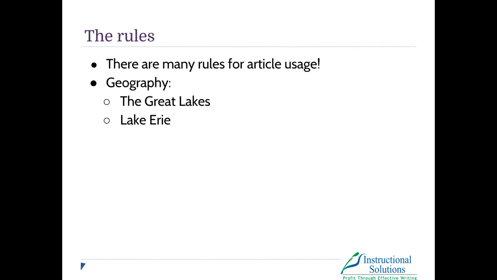We do something similar with mountain ranges and individual mountains. When we're talking about the whole mountain range, we use the definite article the. For example, the Himalayas. But when we're talking about one mountain in that range, we don't use any article. For example, Mount Everest.